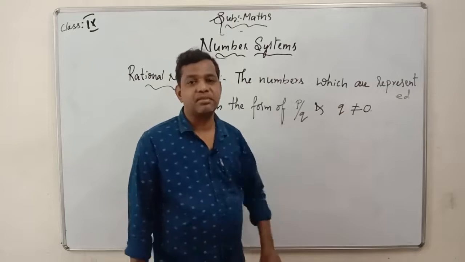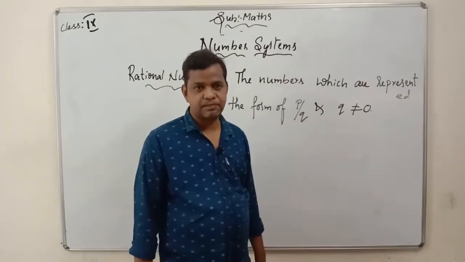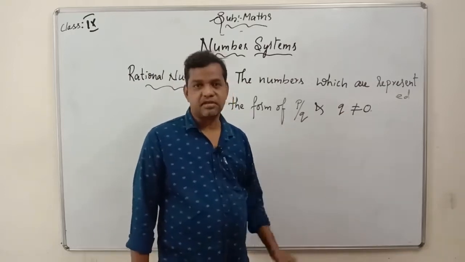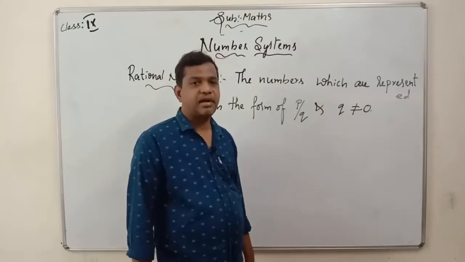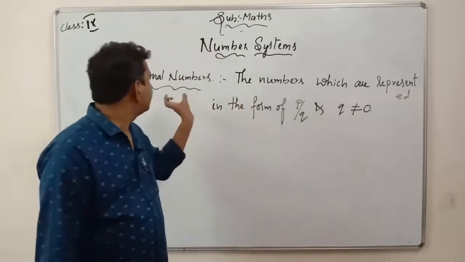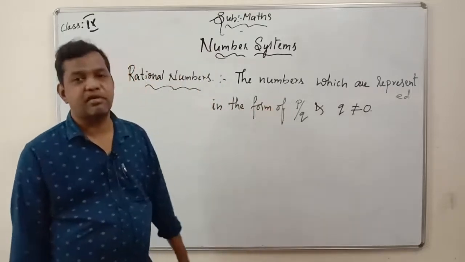Then that type of numbers are called rational numbers. We have irrational numbers also, that we'll see afterwards. For the beginning, let us go with rational numbers, because rational numbers are very important for you.